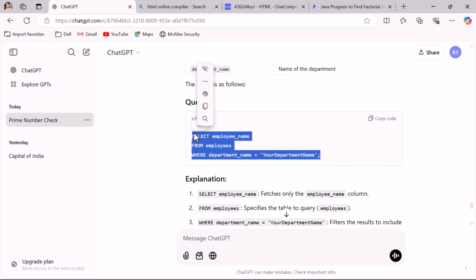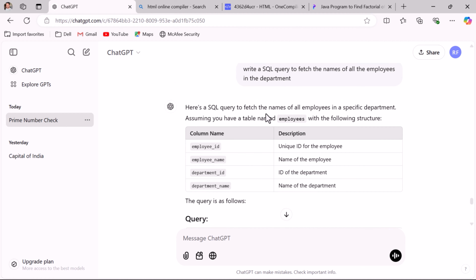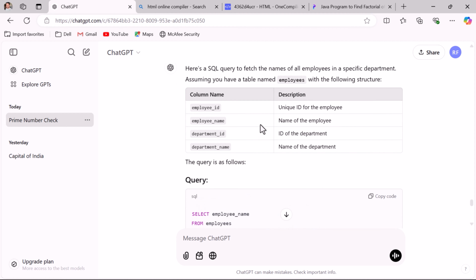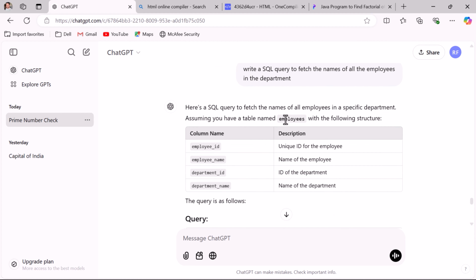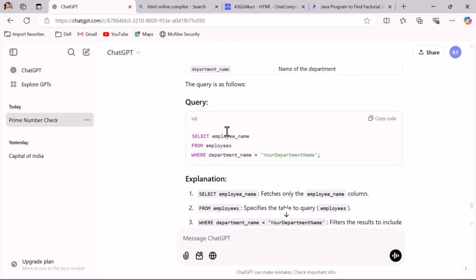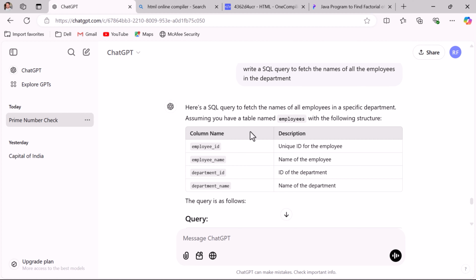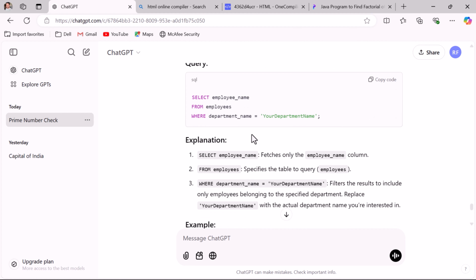So whenever you ask ChatGPT to write a SQL query, make sure to provide the table name and columns so that ChatGPT will create the SQL query accordingly. If you just write the prompt like this, then it assumes that this is the table and these are the columns, and then it will create the SQL query like this. So this is how you can use ChatGPT to generate SQL queries as well.